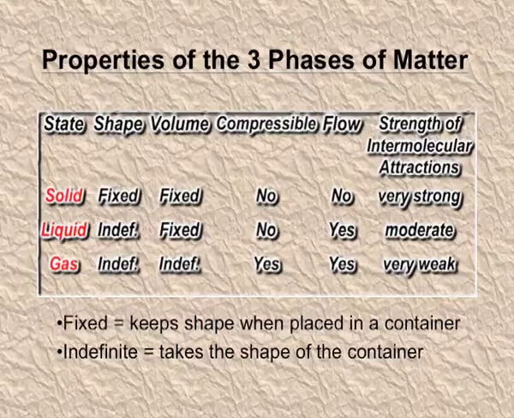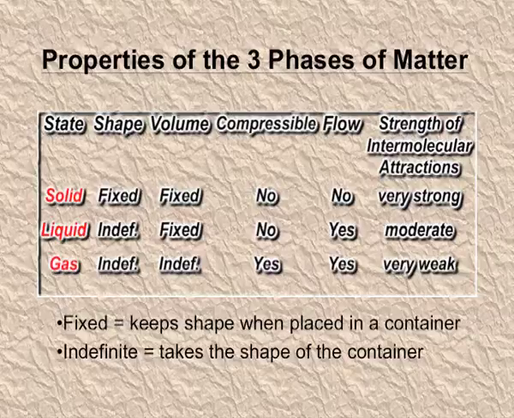Let's compare the three states, the properties of the three phases of the matter. Solid, they have a fixed shape, but the liquid and the gases have indefinite shape. Volume, the solid have fixed volume, even the liquids have the fixed volume, but the gases have indefinite volume.